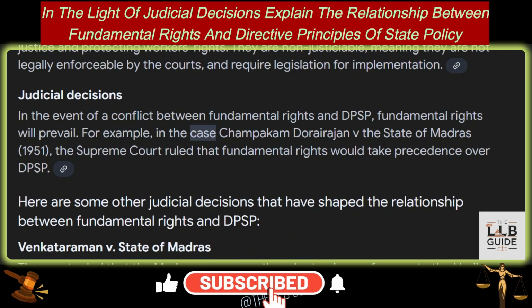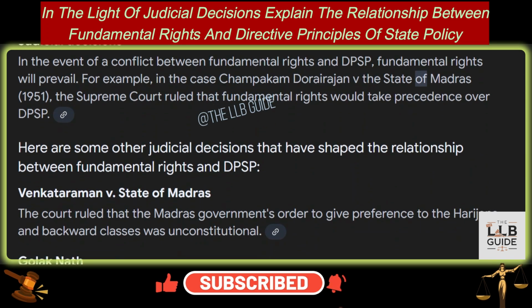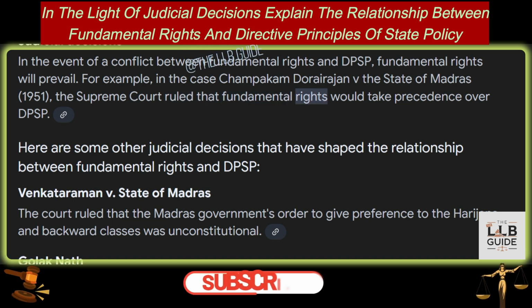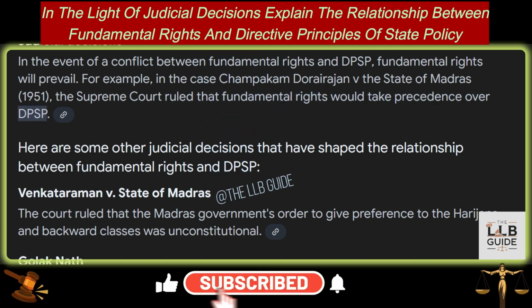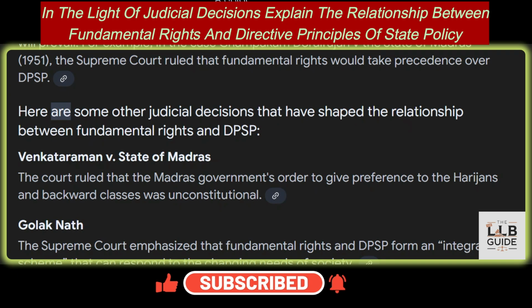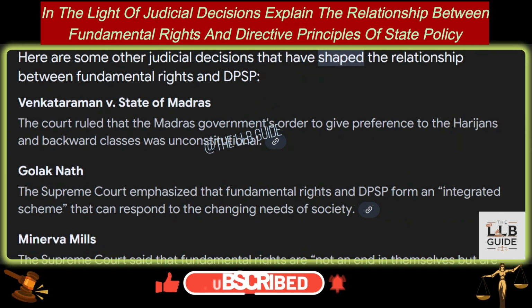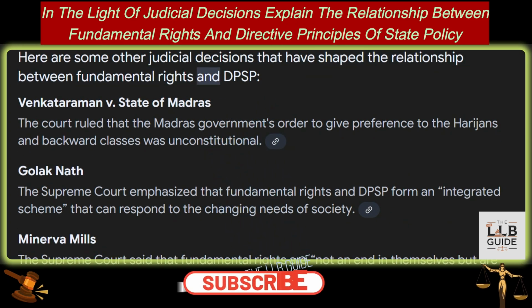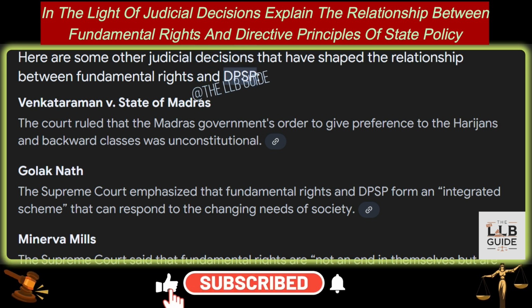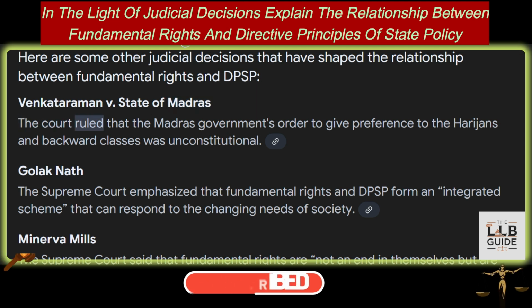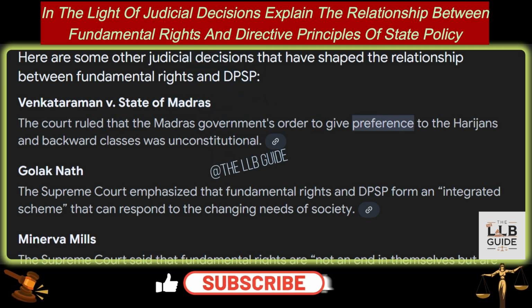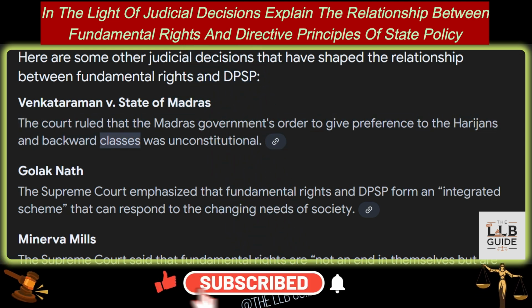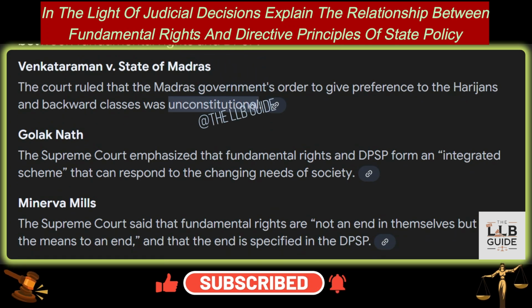For example, in the case Champakam Dorairajan versus the State of Madras, 1951, the Supreme Court ruled that fundamental rights would take precedence over DPSP. Here are some other judicial decisions that have shaped the relationship between fundamental rights and DPSP. 1. Venkataraman versus State of Madras. The court ruled that the Madras government's order to give preference to the Harijan and backward classes was unconstitutional.